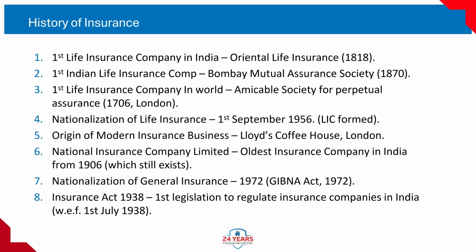Nationalization of life insurance. 1st September 1956. LIC formed. Before 1956, India had many small private life insurers. The government merged 245 companies into a single public corporation, Life Insurance Corporation of India, LIC. This was to protect policyholders and bring stability. LIC started operations on 1st September 1956.